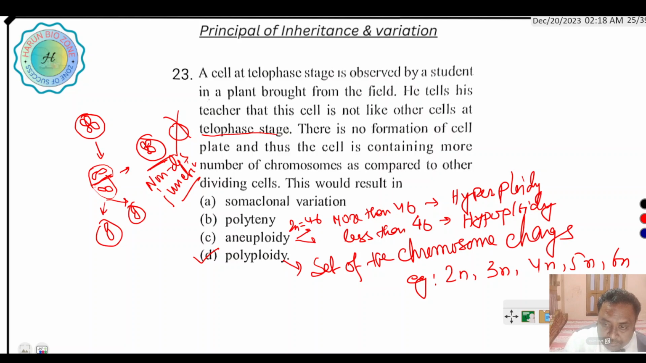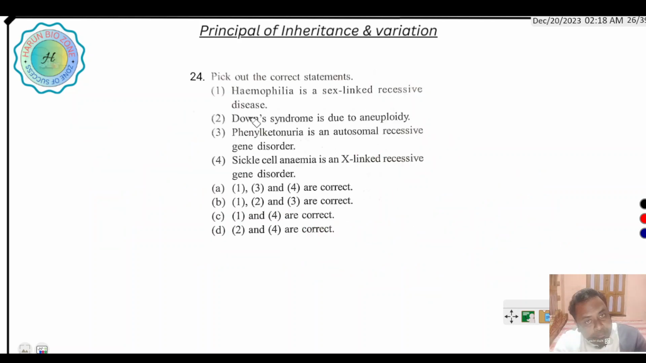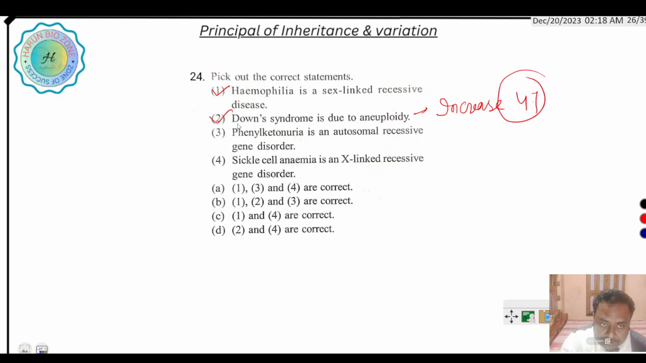Next question is, pick out the correct statement. Hemophilia is a sex-linked recessive disease. Yes, this is the right answer. Down syndrome is due to aneuploidy. Down syndrome means the chromosome number increases, that is, the chromosome number becomes 47. Okay, this is also a right answer. Phenylketonuria is an autosomal recessive disorder. Yes, this is the right answer. So B is the correct answer. And sickle cell anemia is an X-linked recessive disorder, which is false.